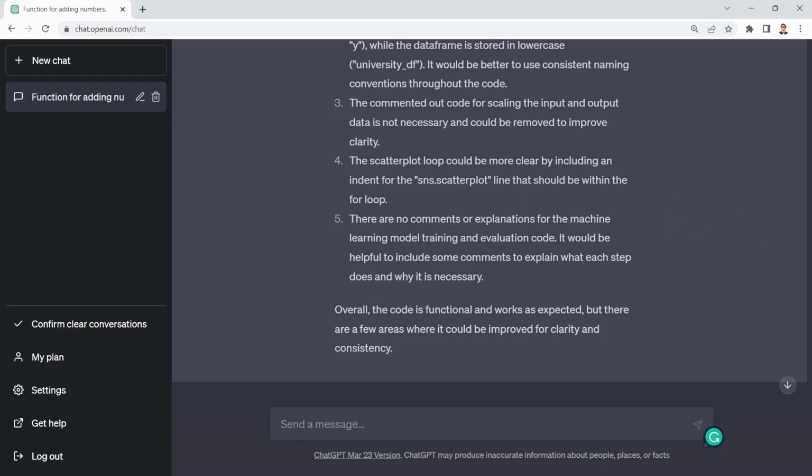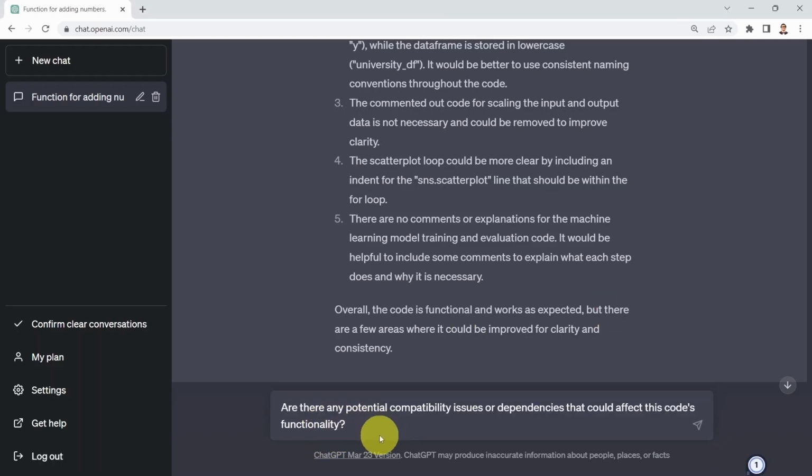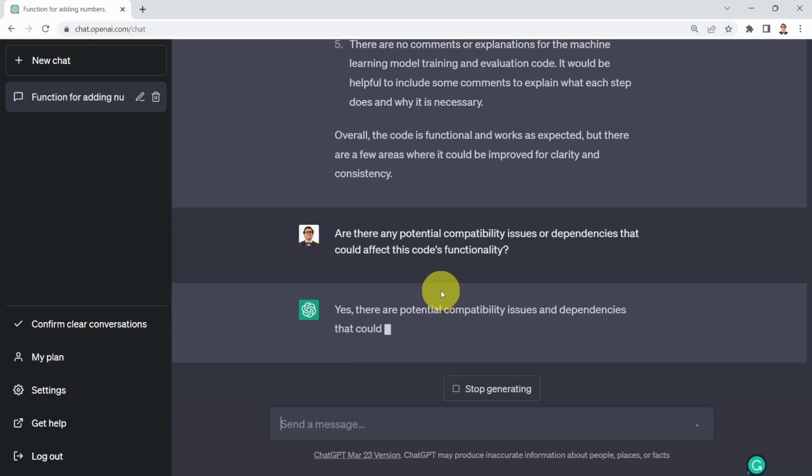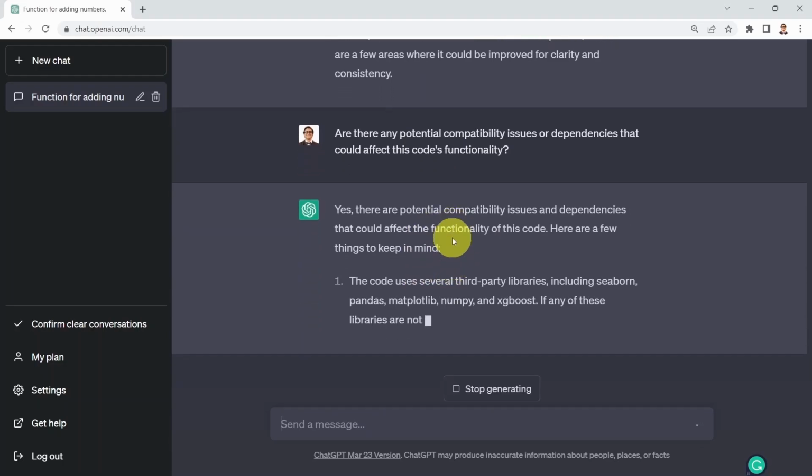Okay, pretty powerful suggestions. Next, I can ask whether we have compatibility issues or dependencies that could affect the code functionality. So I can simply ask that question, and it's going to tell me that there are potential compatibility issues.